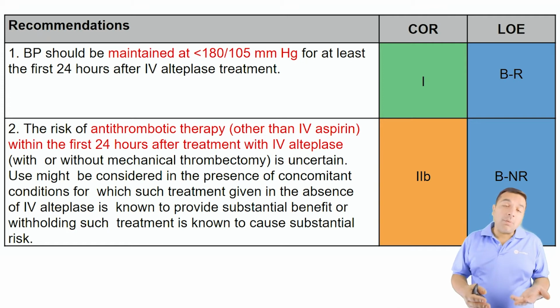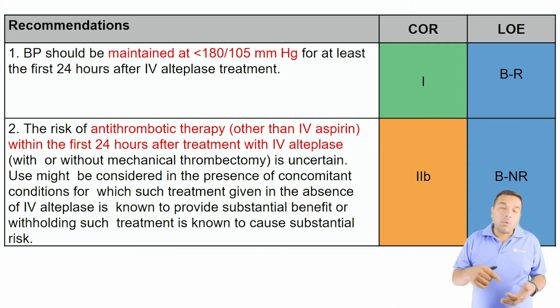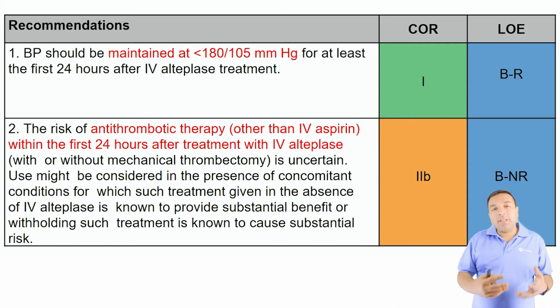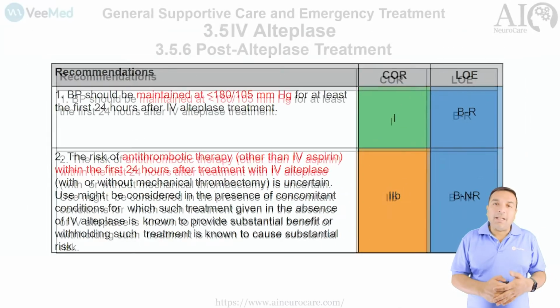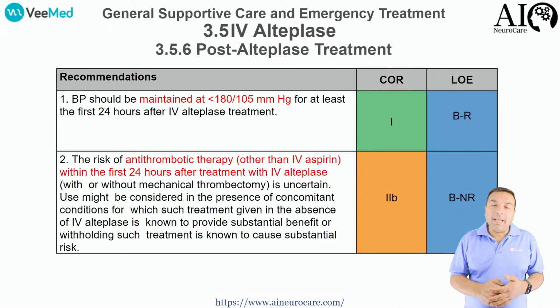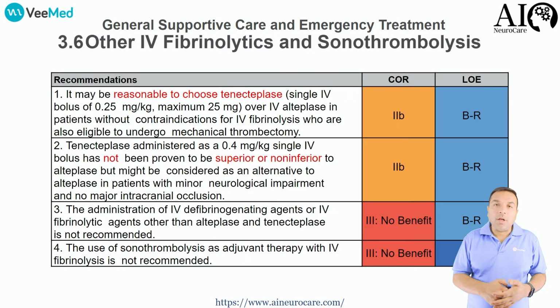It should be given as soon as possible, but it should not be given within 24 hours, especially IV aspirin, which is what we have studied. We have not truly studied PO aspirin and Plavix, etc. But the general recommendation is to look at the CAT scan at the 24-hour mark and then decide which kind of antithrombotics you need to start the patient on.